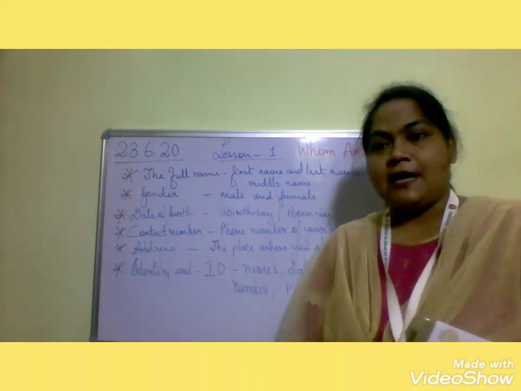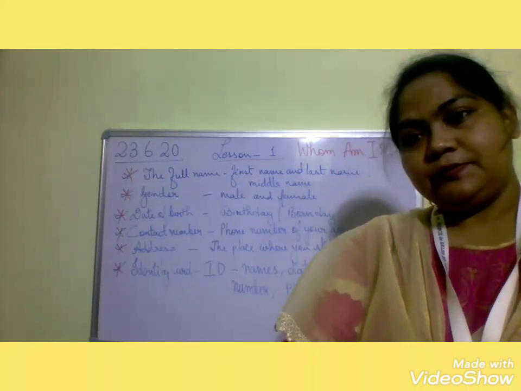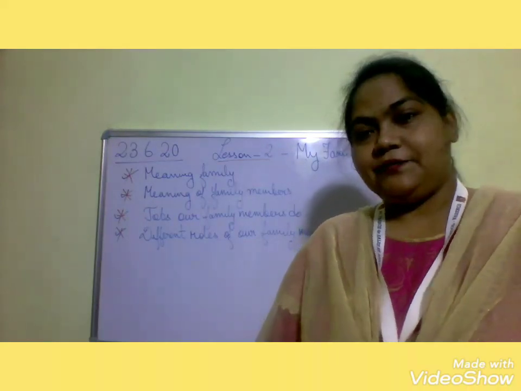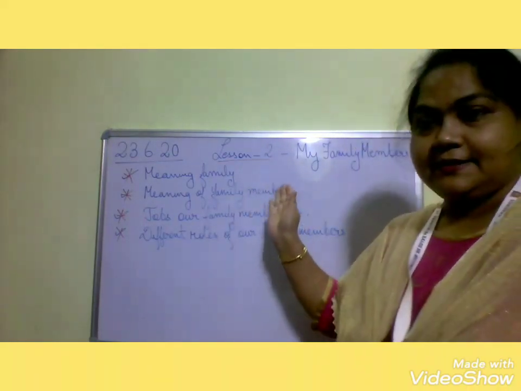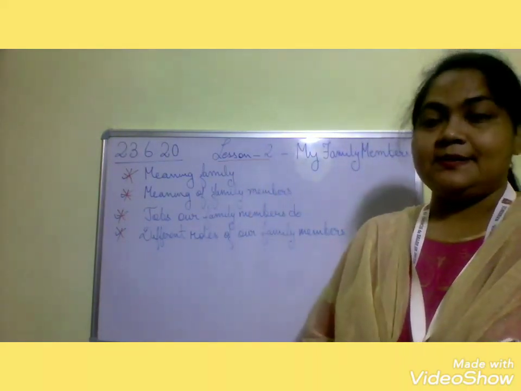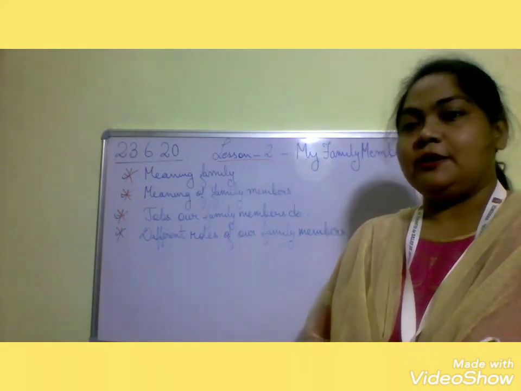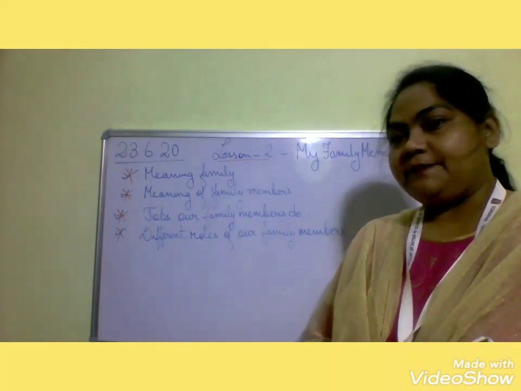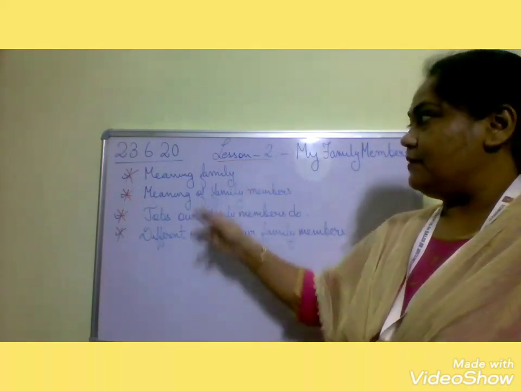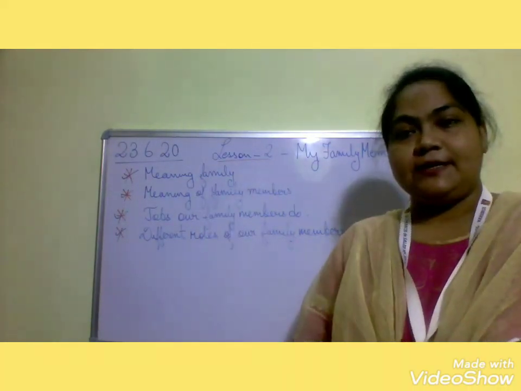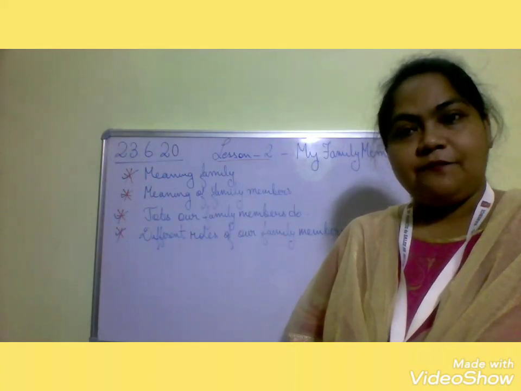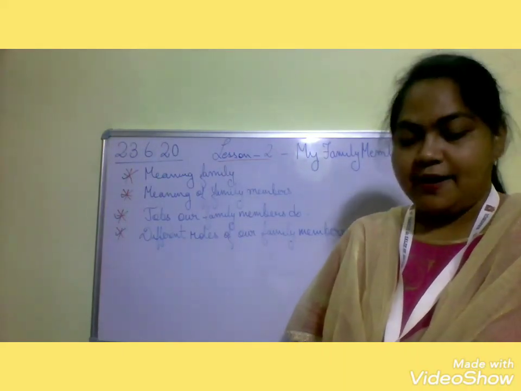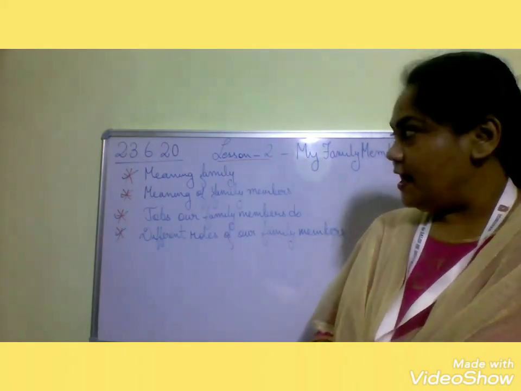Now we are going to start with lesson 2. Okay children, now we are going to start with lesson 2, and the name of the lesson is My Family Members. And the important points or key points of this chapter are as follows. Number 1, meaning of family. What is a family? A family is a group of people who are related to each other.